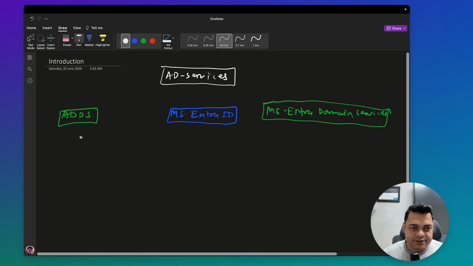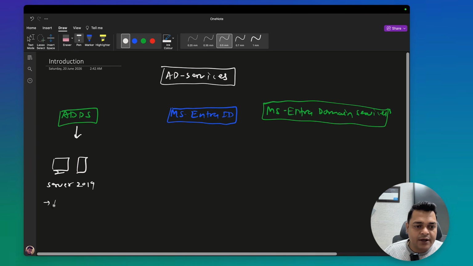As the name suggests, this is applicable for on-premises, and in this case you need to install a server operating system on a high configuration machine. Like I installed my ADDS using Windows Server 2019. Multiple steps are required. Very first step, install the server operating system on any bare metal machine.